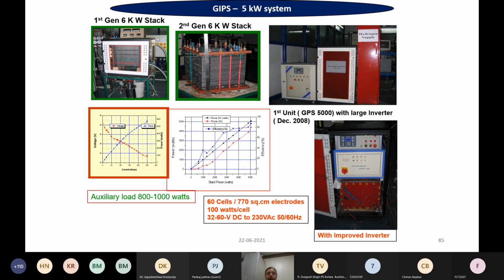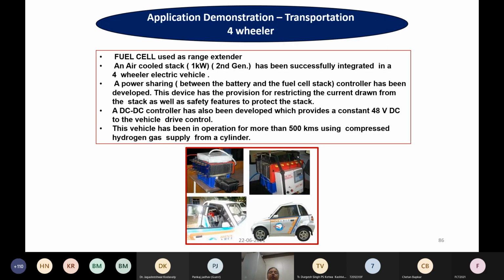Apart from this, we have also done some demonstrations in transportation. Although our stack is not very suitable for transportation application, as we use graphite based plate, we wanted to see the range extension that we can get with fuel cells.